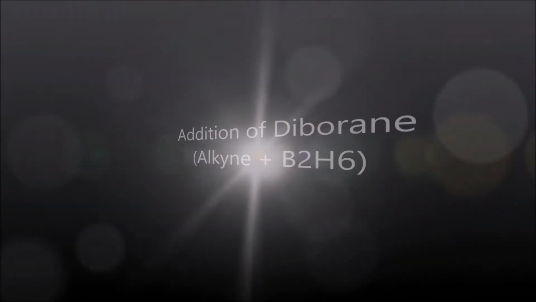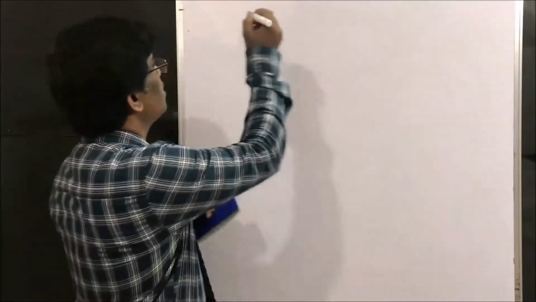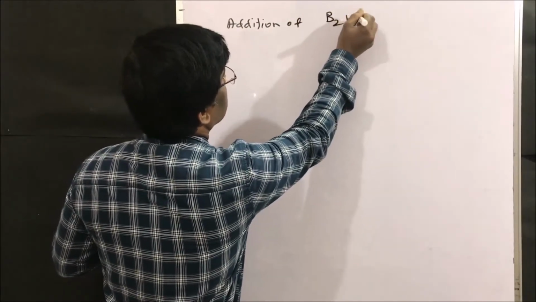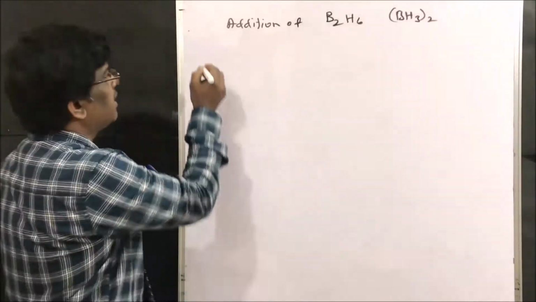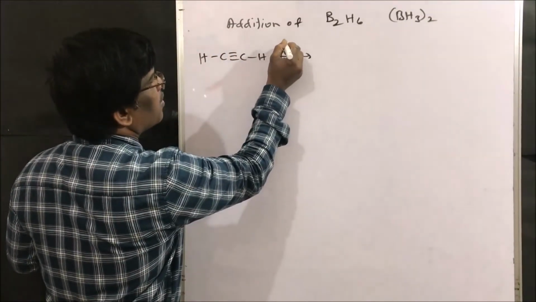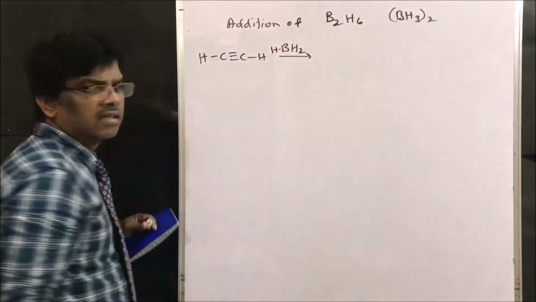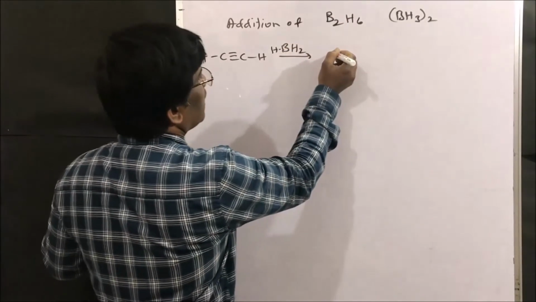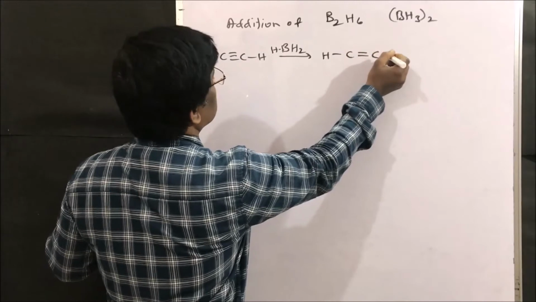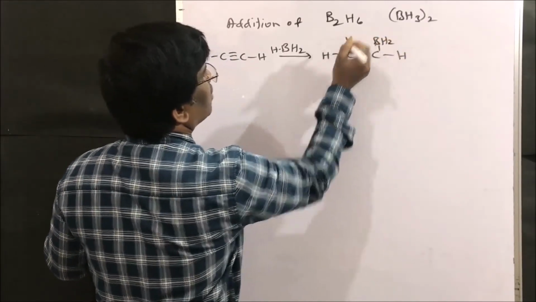Next, addition of diborane. Diborane is B2H6. So addition of B2H6, let us take acetylene. So what is the addition compound? BH2, I can write like this. Here it is a transition state where it adds to this BH2 and hydrogen like this.